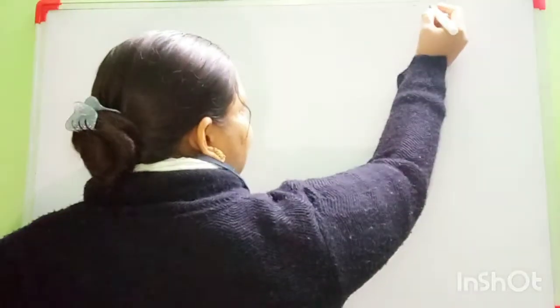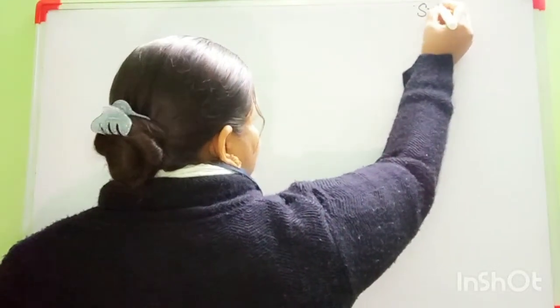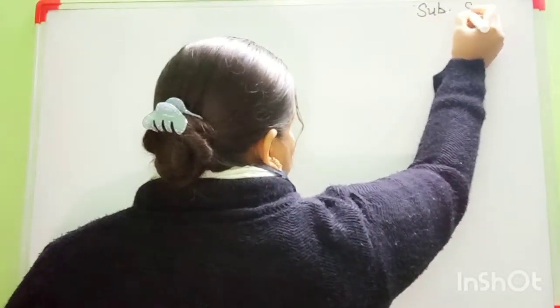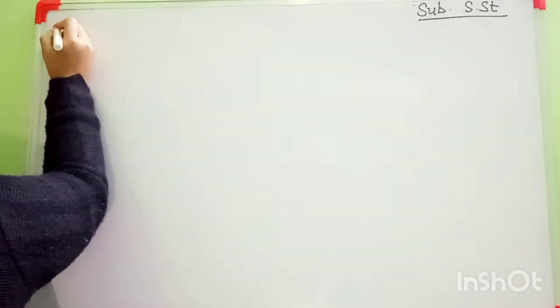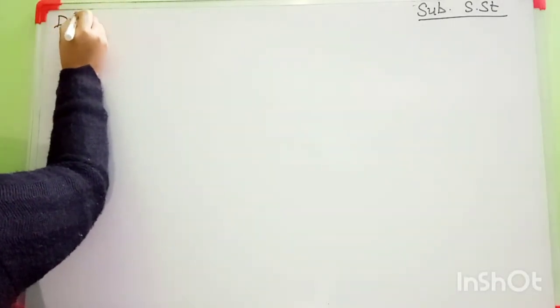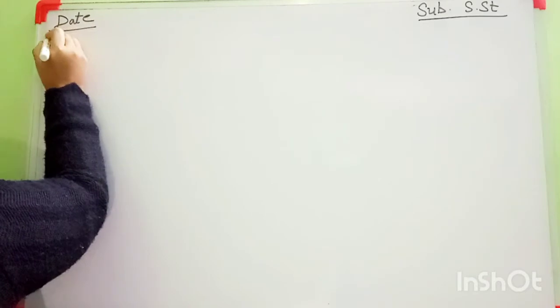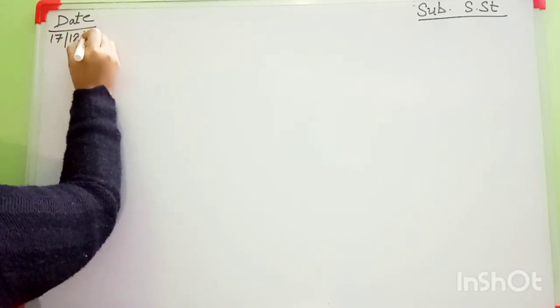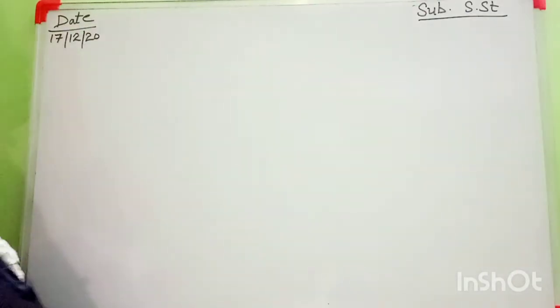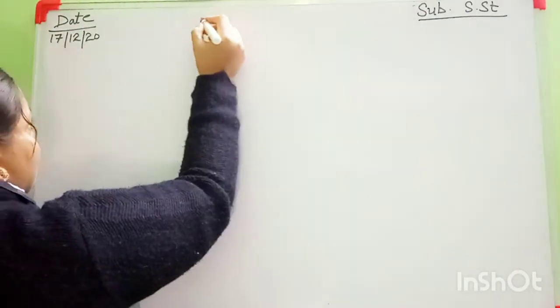This class is your SST class. And today's date is 17 December 2020. The chapter is chapter 14.